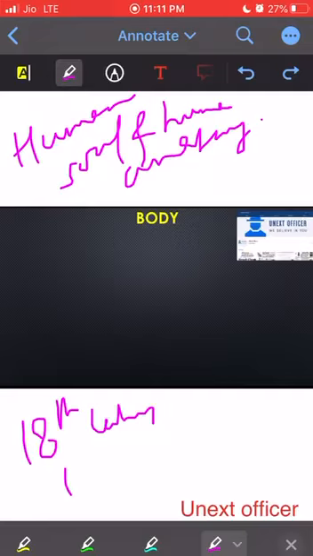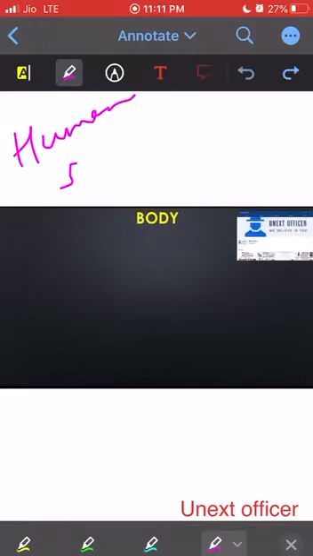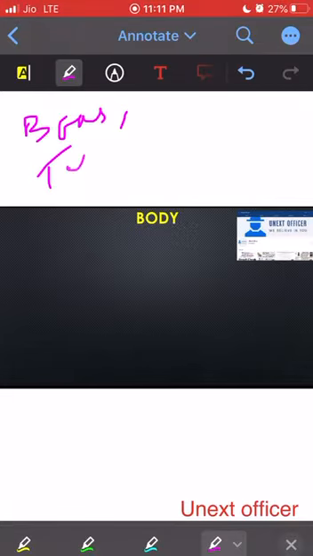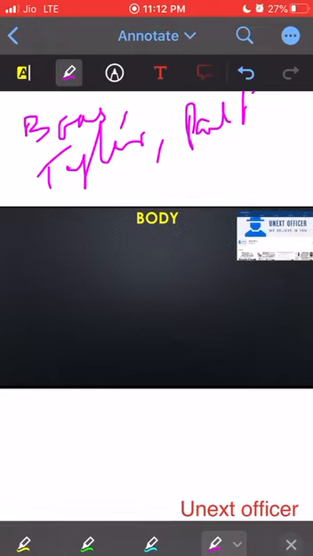Then coming to the 19th century, we have so many thinkers like Franz Boas, E.B. Tylor, Paul Topinard, James Hunt, Encyclopedia, and many more. But we need to mention the famous ones, like Franz Boas and E.B. Tylor. They have given the definition as science of man, dealing with biological, cultural, social aspects of mankind.